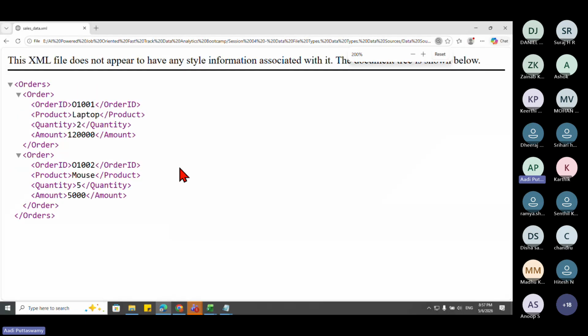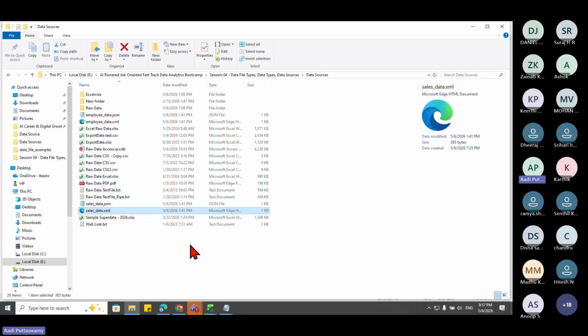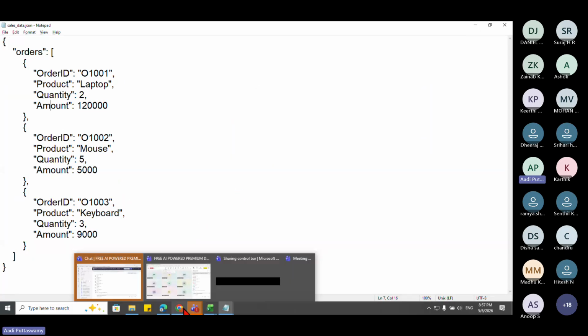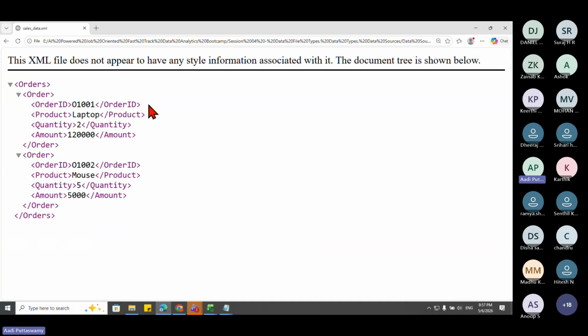I'll just try to zoom this for the people. Let me see. Yeah, see, this is how it will be. So this is one column. This is my table, and this is the column ID, and you can see the data as well. Okay, so XML is nothing but Extensible Markup Language. Right. Next, let me close this.